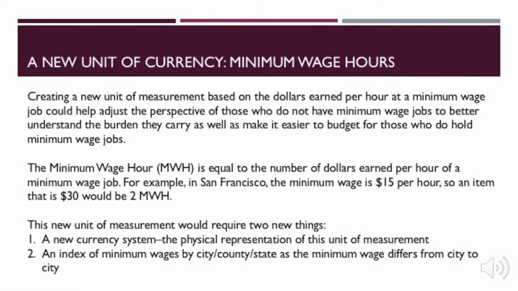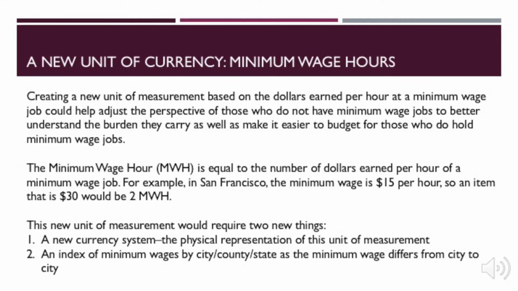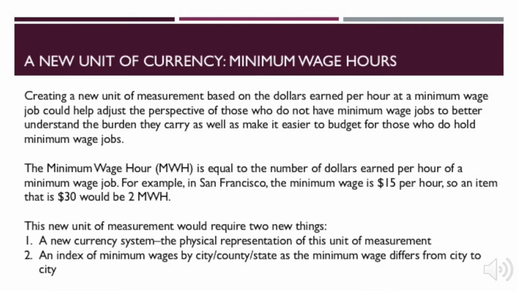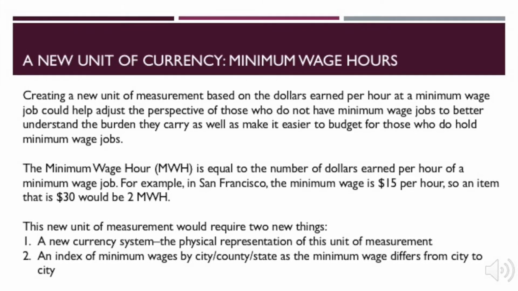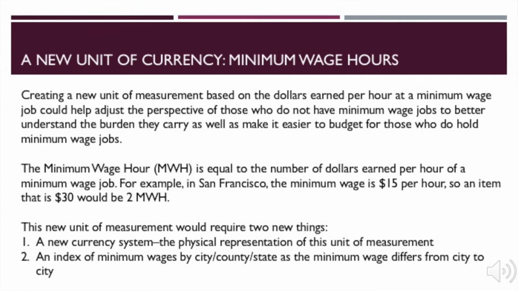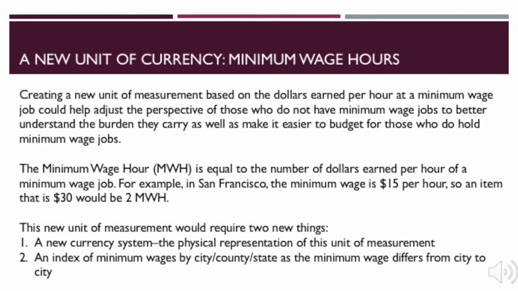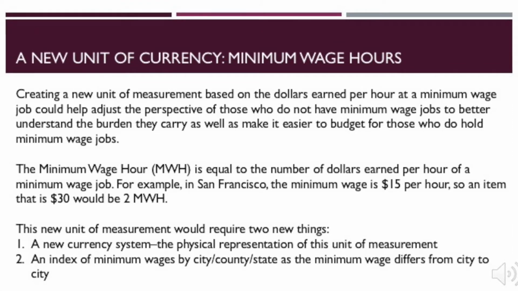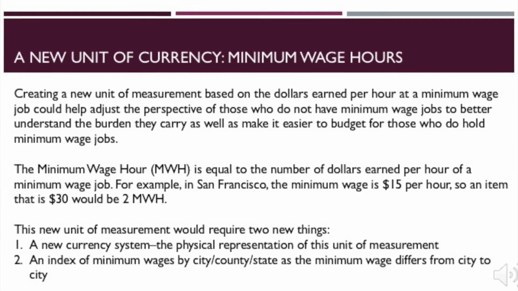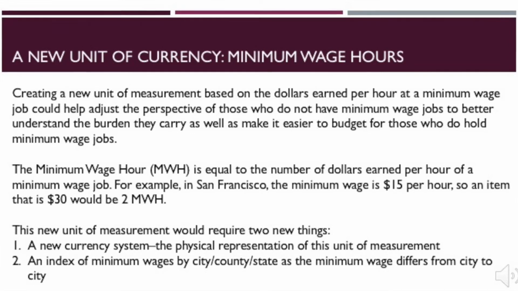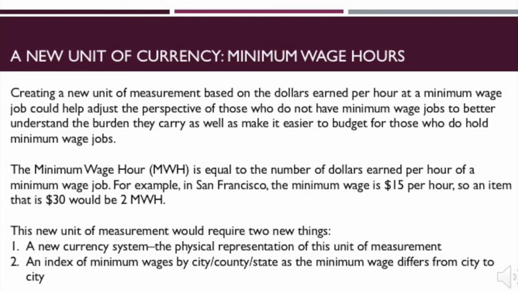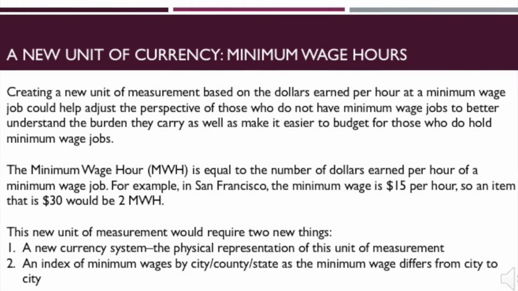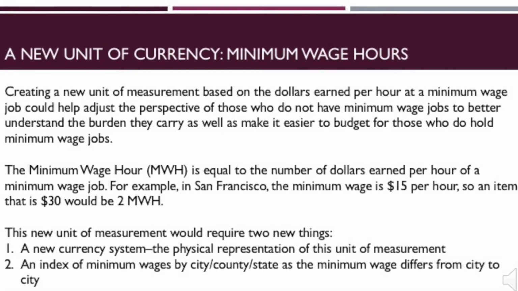The first is that it will help minimum wage workers budget their time and money. The second is that it will help workers who are not at minimum wage understand what it is like to live at a minimum wage. The minimum wage hour, or MWH, is equal to the number of dollars earned per hour at a minimum wage job. For example, in San Francisco, the minimum wage is $15 per hour. So if you wanted to buy a $30 pair of shoes, it would cost you 2 MWH.